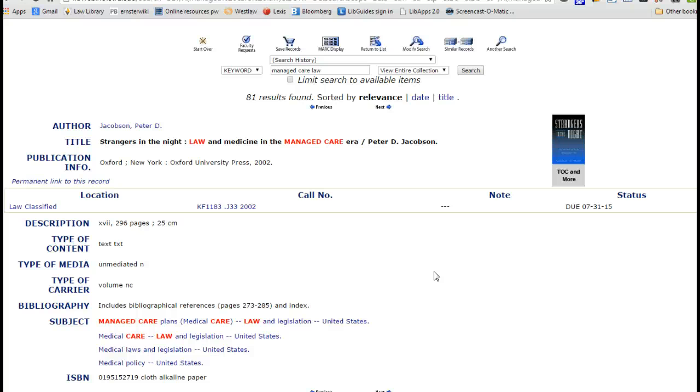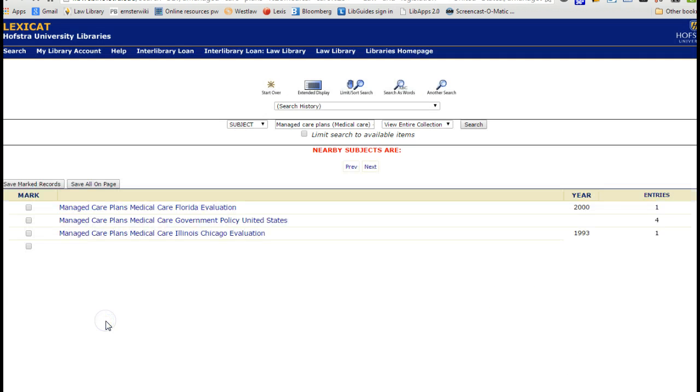Basically, any catalog, any index really, will assign predetermined subject headings to every title within that index or catalog. And by predetermined subject headings, I mean someone who's created this system has sat down and decided that everything that talks about the law in the managed care area is going to have a subject heading called Managed Care Plans, Medical Care, Law and Legislation, United States. Why do we care? Let's click on it and see.